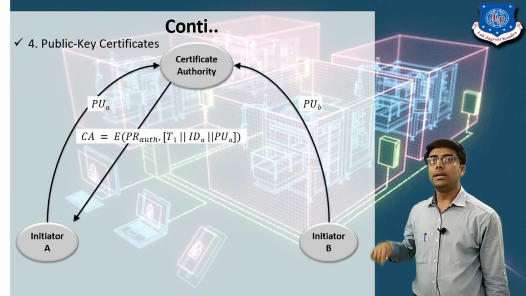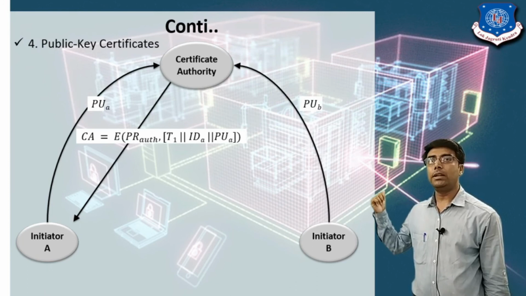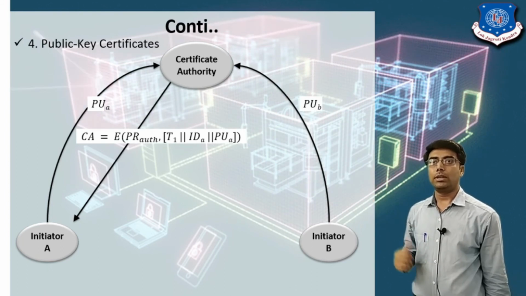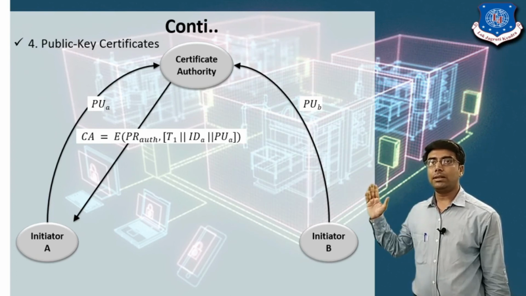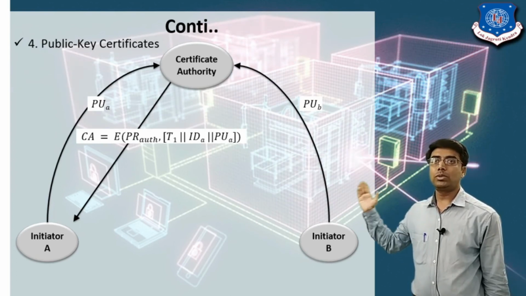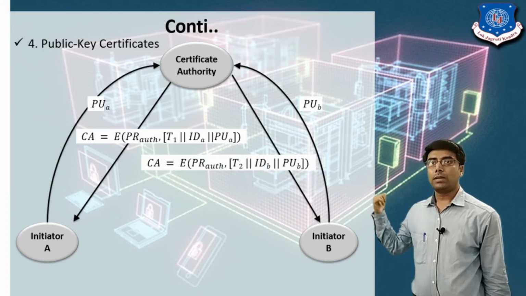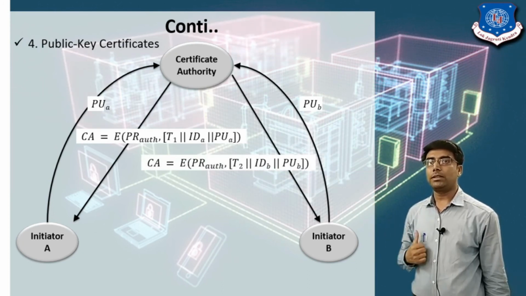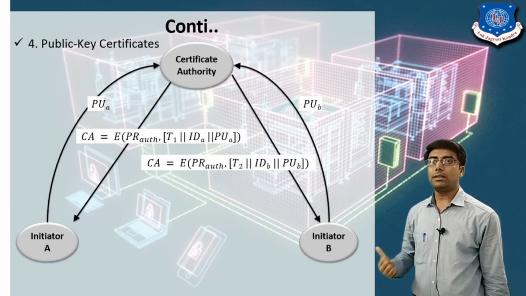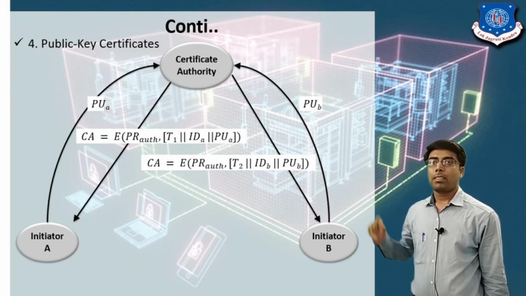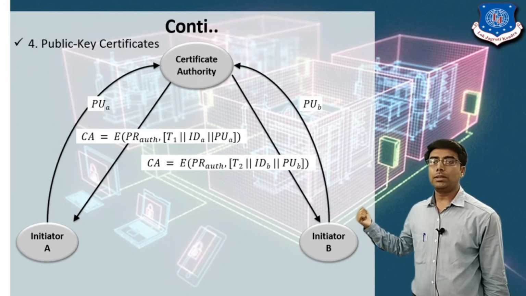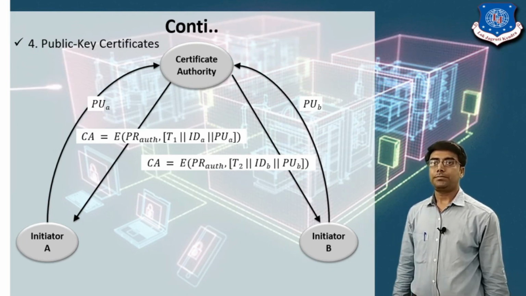Now the same for B. User B will send the public key to the certificate authority, and the certificate authority will send one message to user B, and in that message it included the T2, ID B, the identity of user B, and the public key of user B, and the whole message is encrypted using the private key of the authority.